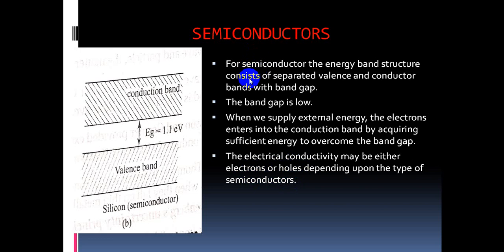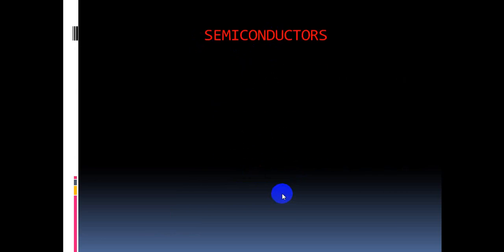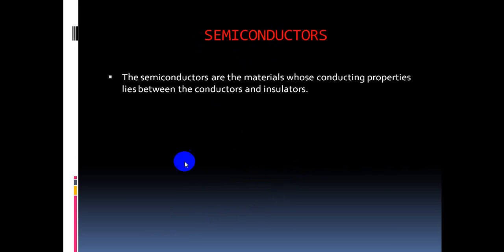semiconductors. But in case of conductors, the conductivity is only by electrons. But in case of semiconductors, the conductivity takes place by either electrons or holes. So that's why the charge carriers in semiconductors are either electrons or holes. Okay, clear? Next, come to semiconductors, some more points.